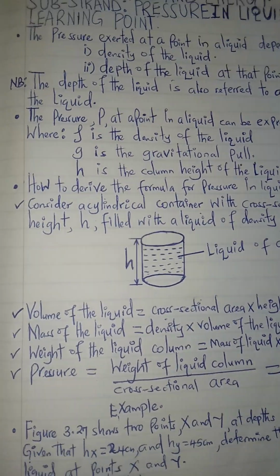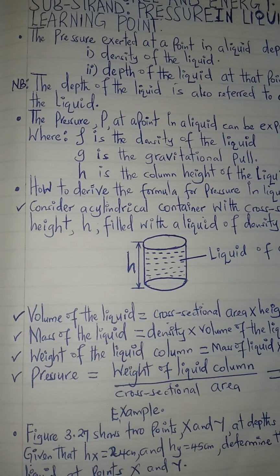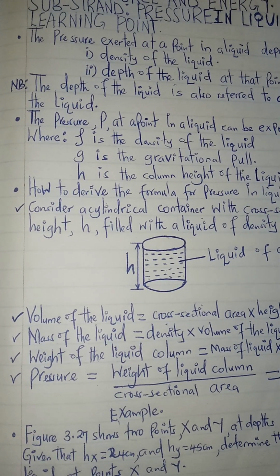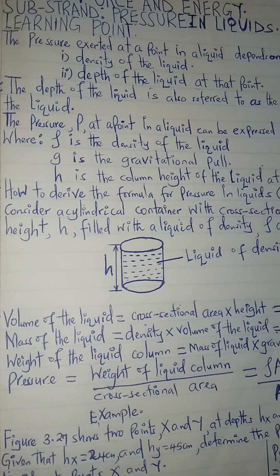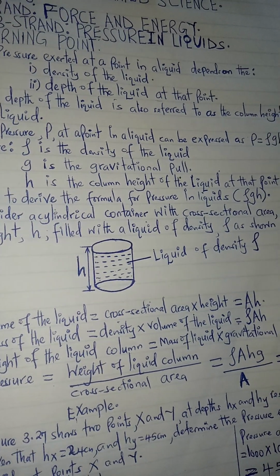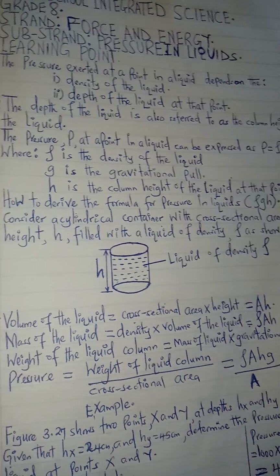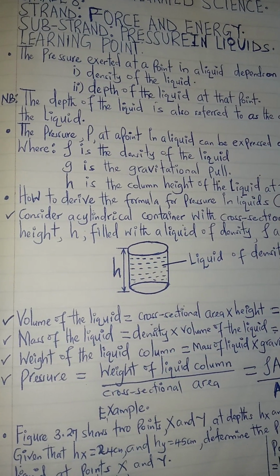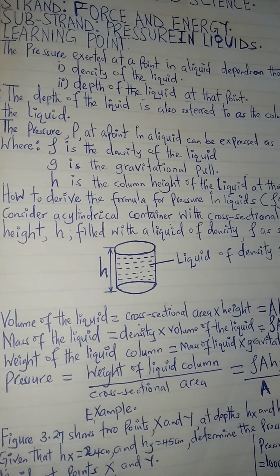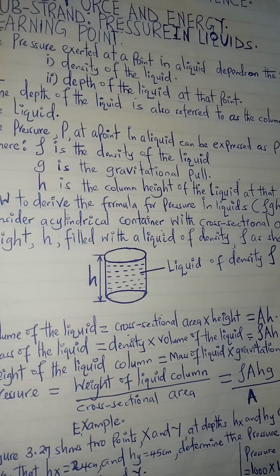To derive this formula, we consider a cylindrical container with a cross-sectional area A and the height h, which is being filled with a liquid of density rho.